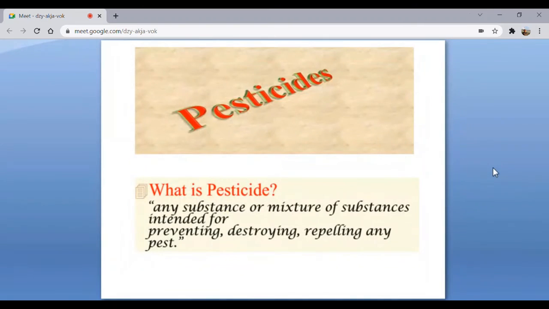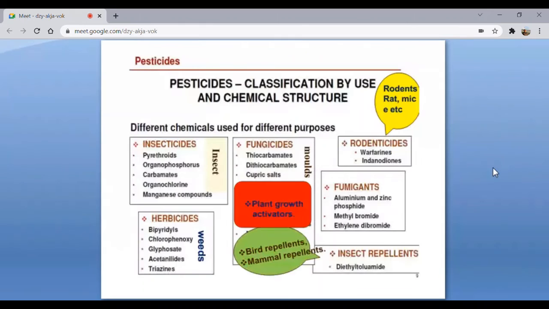Then the pesticides. Basically, pesticides are any substances or mixture of substances intended for destroying, preventing, or repelling any pest. When we talk about pests, it may be rodents or grasshoppers, etc. When we talk about pesticides, it is generally about agricultural products. These are the different types of pesticides.